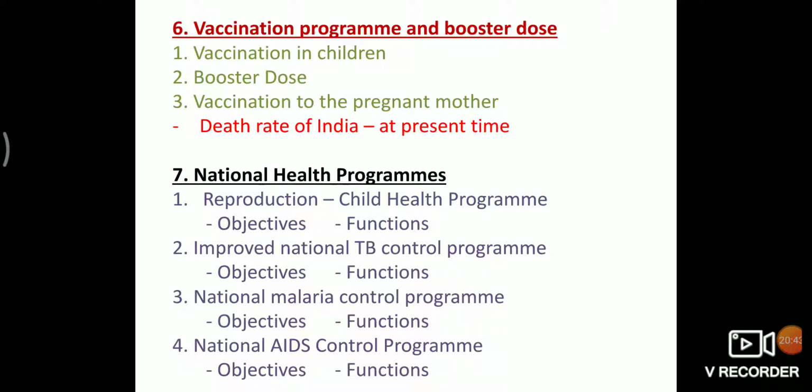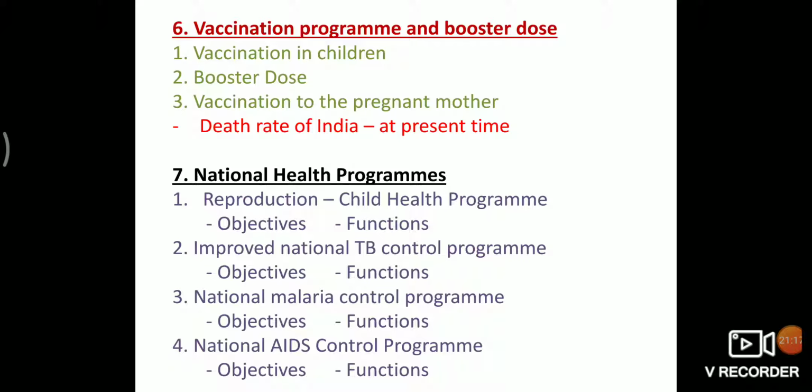Third booster dose. Vaccine: TT, tetanus. Protection against tetanus. When to give? At 10 to 16 years. How to give? Injection. Vaccination for the pregnant woman. Vaccine: TT, tetanus. Protection against tetanus. When to give? After 16 weeks of pregnancy. How to give? Injection. Vaccine: TT booster, a month after the first dose of tetanus.